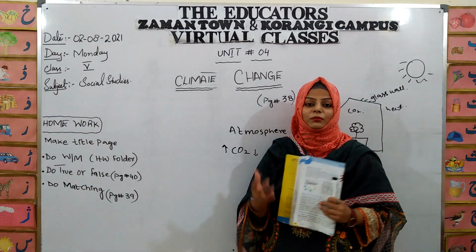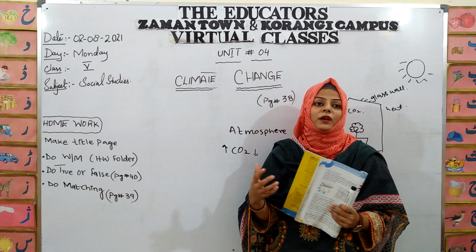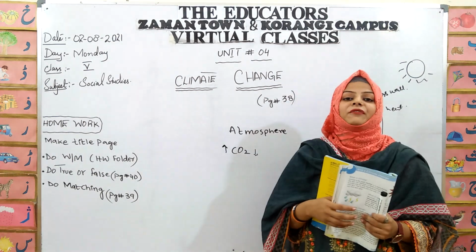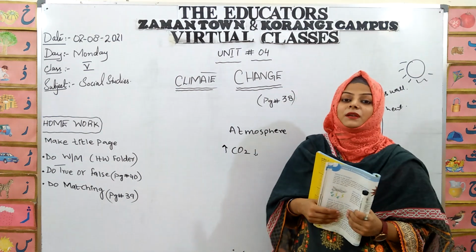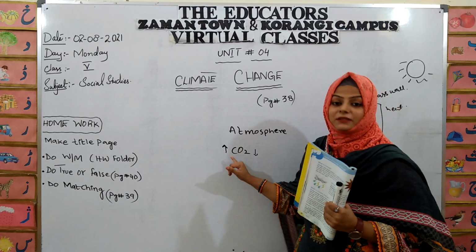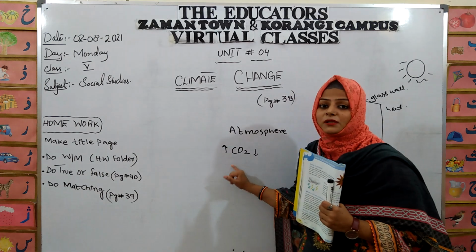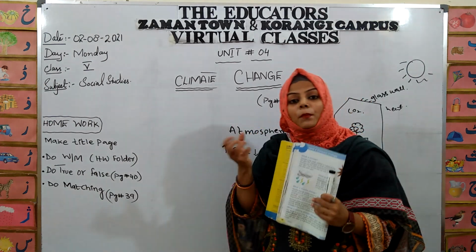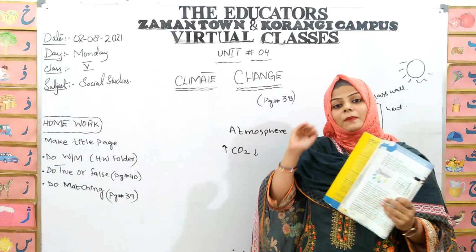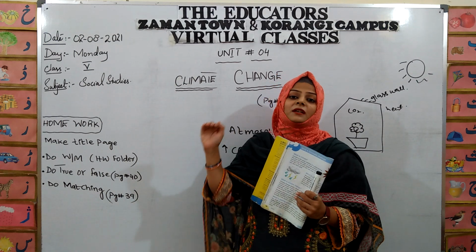Some human activities such as burning of fossil fuel, the smoke coming out from cars, buses, trucks and industries, are responsible for increasing the level of carbon dioxide in the atmosphere. Because of which it traps more heat and our earth remains warmer as compared to the normal one.